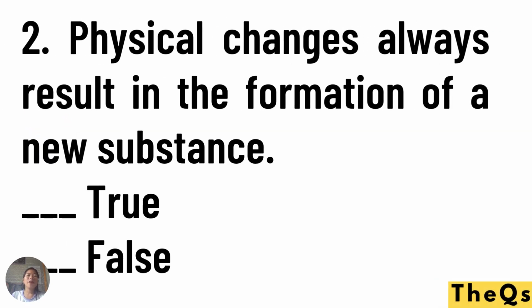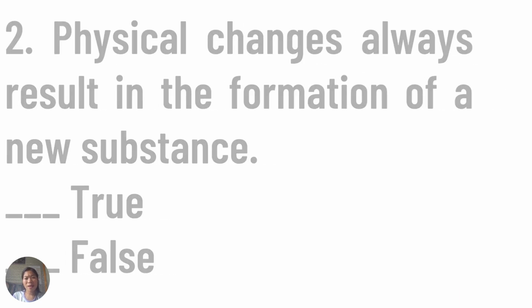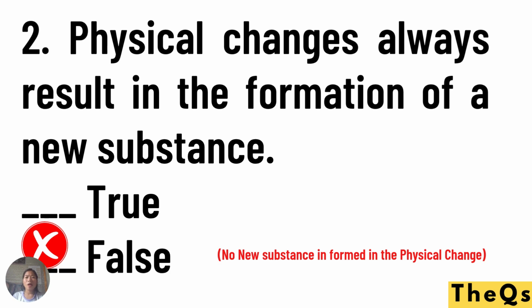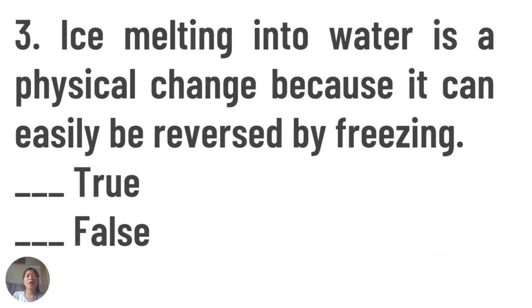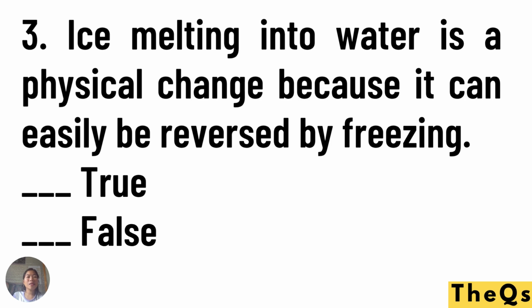Number 2, physical changes always result in the formation of a new substance. True or false? That is false. No new substance is formed in the physical change, only in the chemical change. Number 3, ice melting into water is an example of physical change because it can easily be reversed by freezing. True or false?